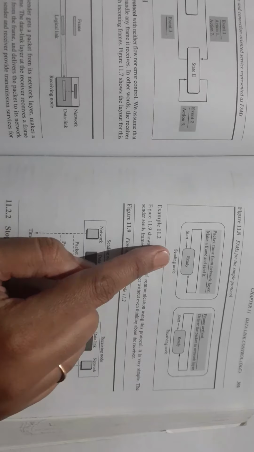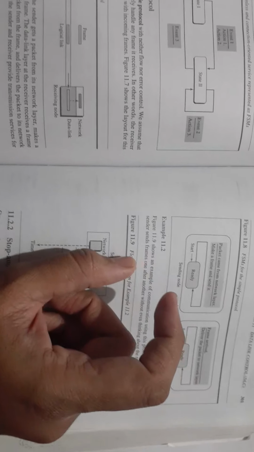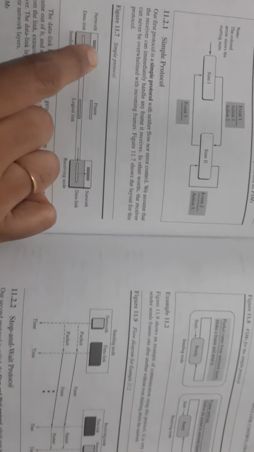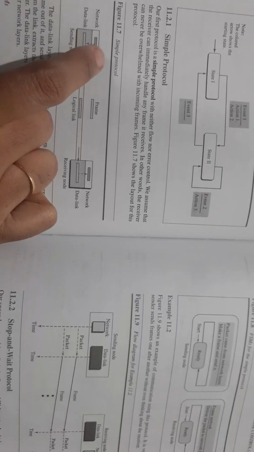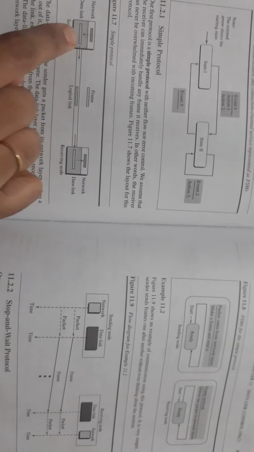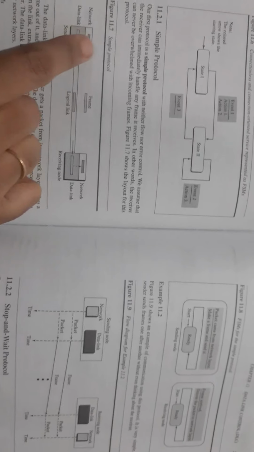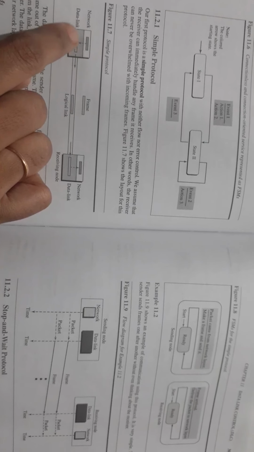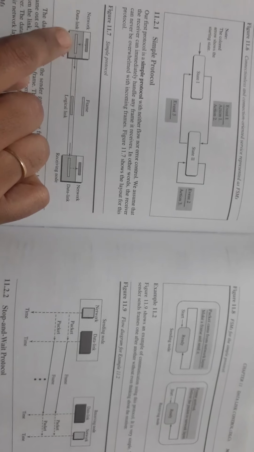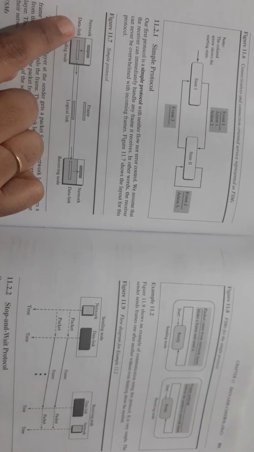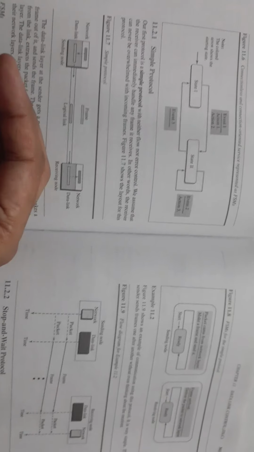Now what will happen? Some event occurs. What is that event? A message, that is a packet, is received from the network layer by the data link layer. What action has to take place? We have already studied the concept of encapsulation.